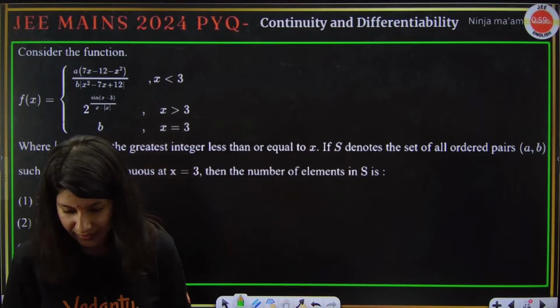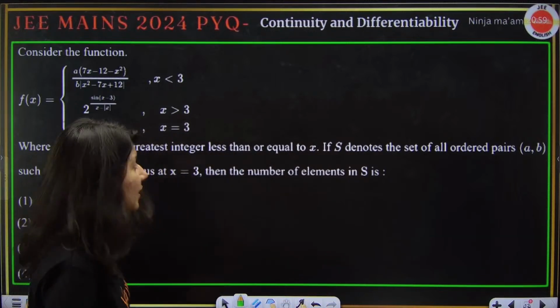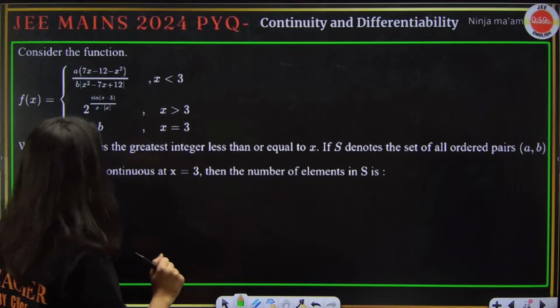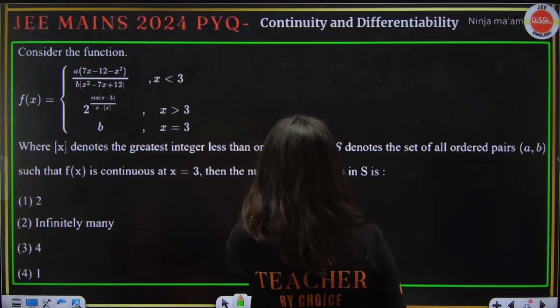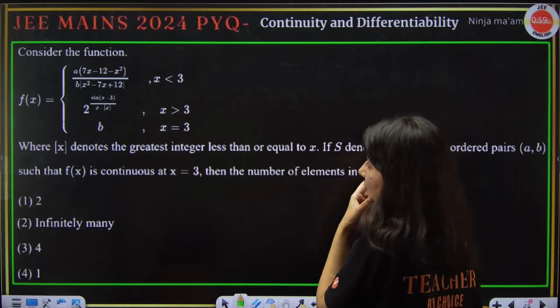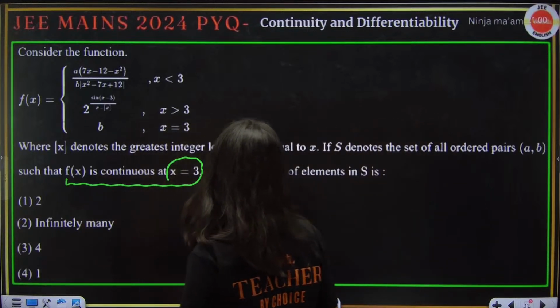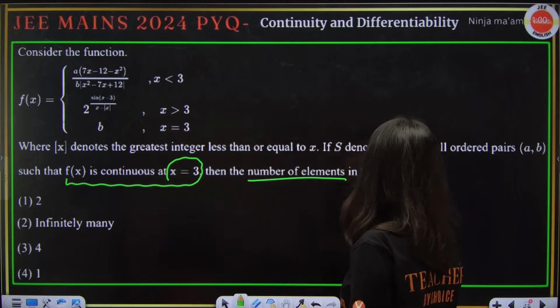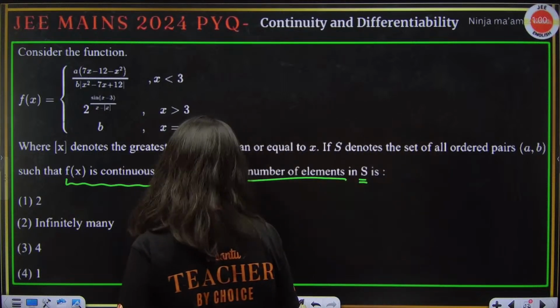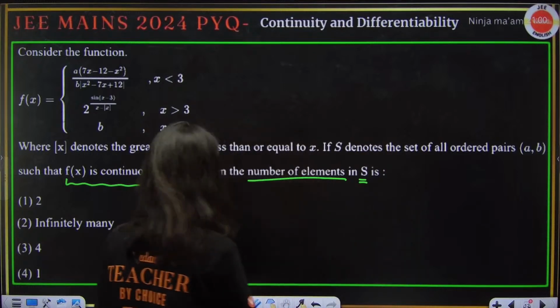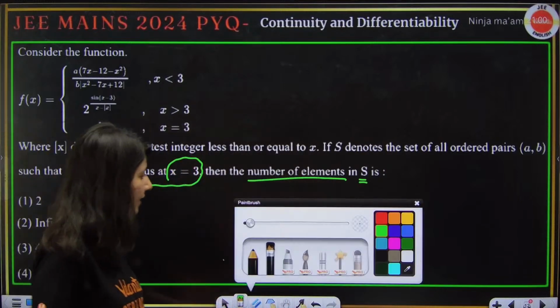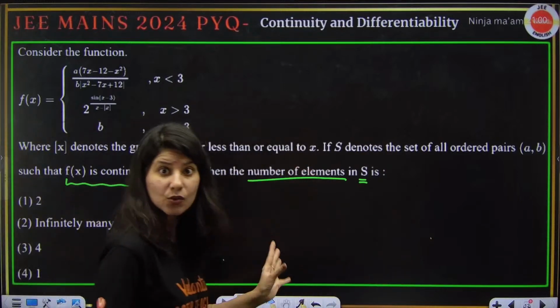Okay. All right. Chalo. Now let us talk about this question, which is this. What they are saying is that the function is continuous at x equals 3. Then the number of elements in S is what? Okay, all right. Let us tackle this question as well.